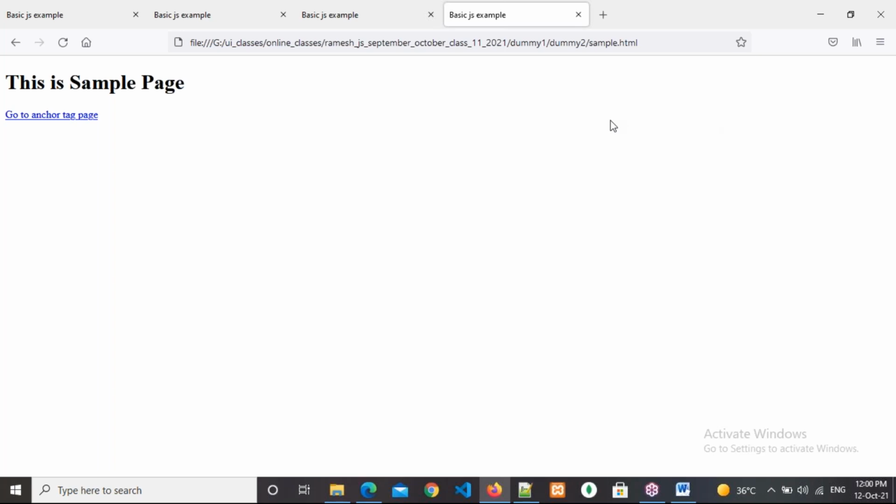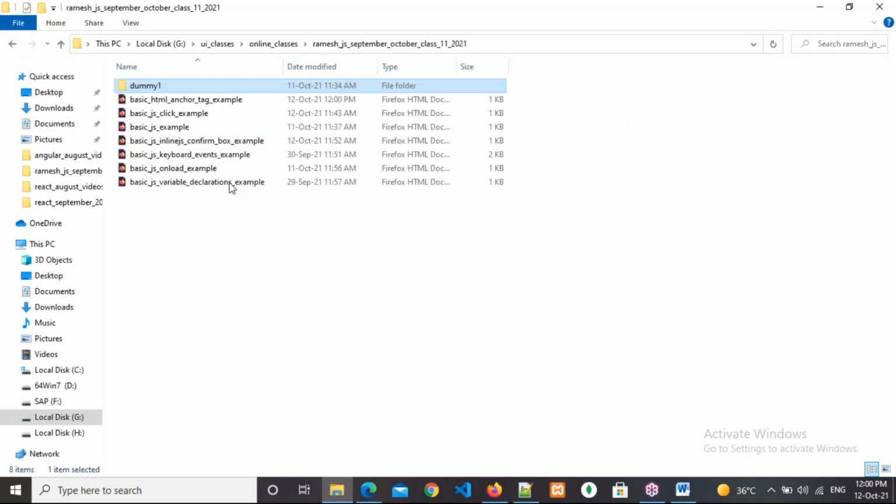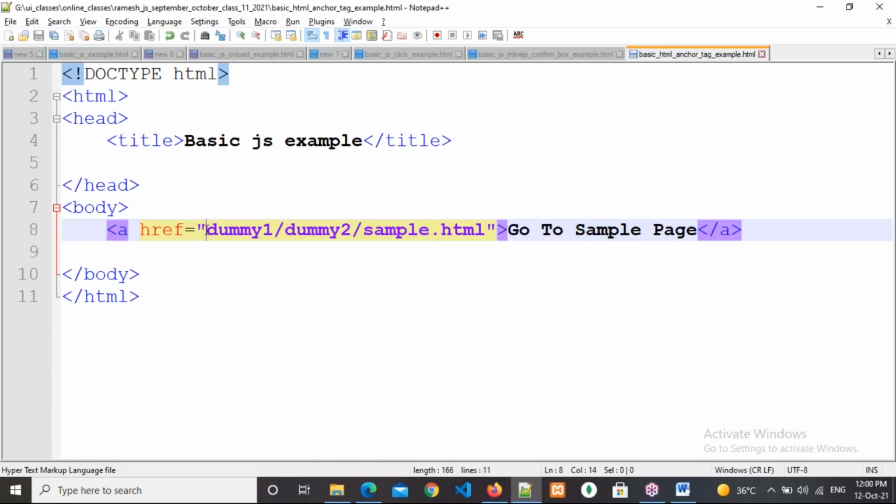Sir, in the href, if you put a slash in front of dummy1, what will happen? Here? Yes, here. No need to put a slash here. I will tell you, just wait 2 minutes, you will get clear knowledge. Okay, give me 2 minutes, then you will get clear knowledge. Right, so forget about putting the slash for now.